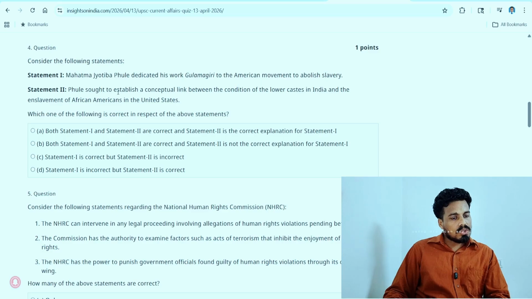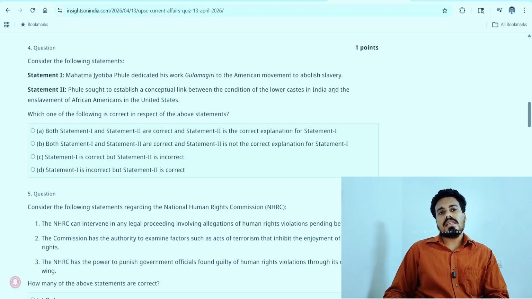And Phule sought to establish a conceptual link between the condition of lower caste in India and the enslavement of African Americans in the United States. So there is a conceptual link he must have tried, because India's caste system is kind of a hidden slavery or invisible slavery. And he compared it with the slavery of Africans being the slaves of United States white people.